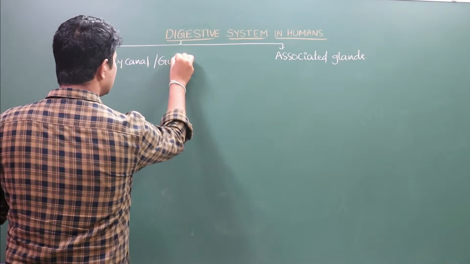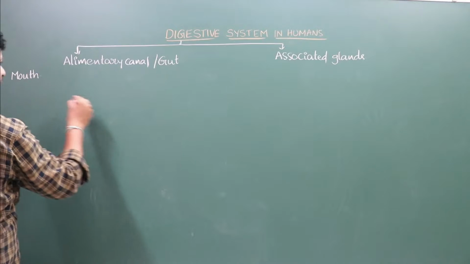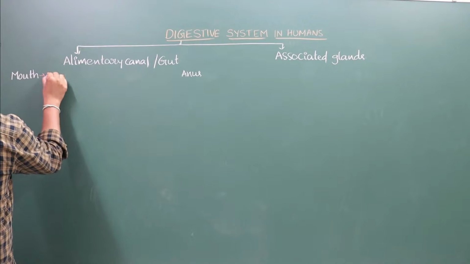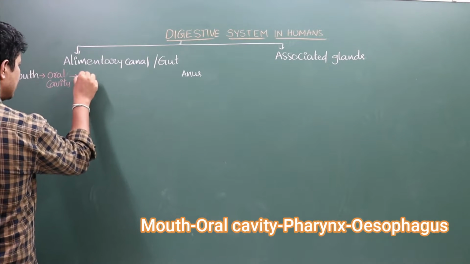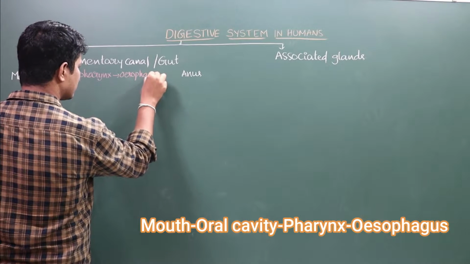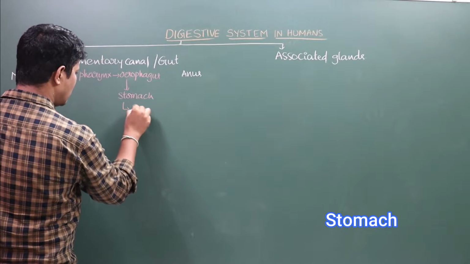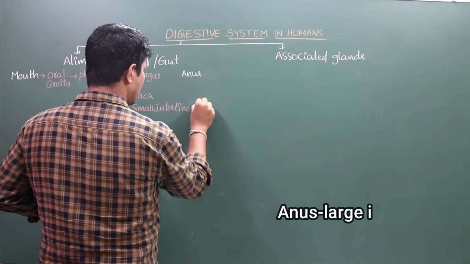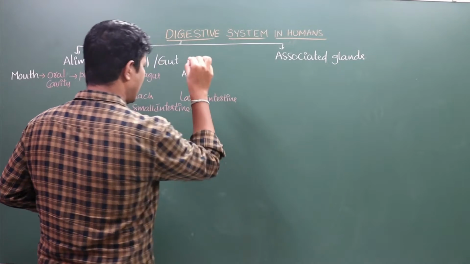The alimentary canal is nothing but the gut. This alimentary canal leads from mouth to anus, and it includes different parts: oral cavity, pharynx, esophagus, stomach, small intestine, large intestine, and finally anus.